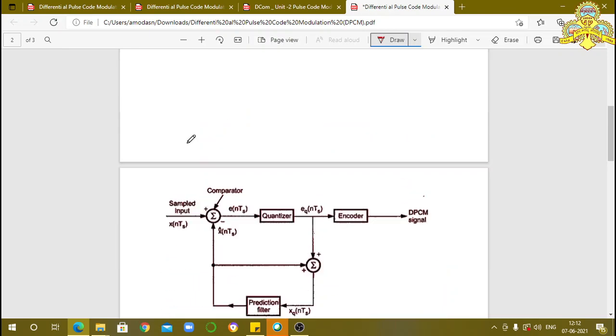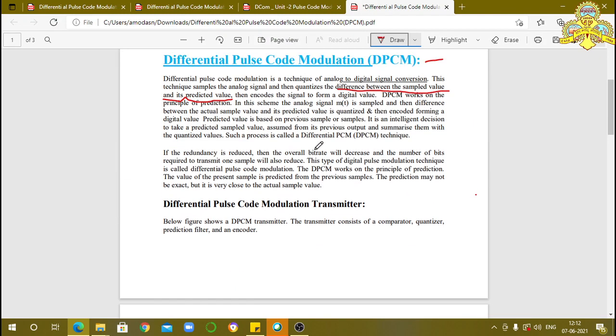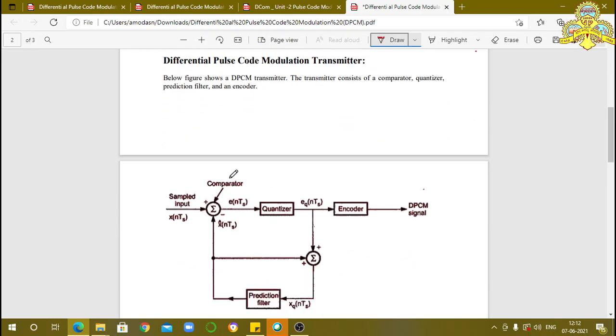In the above explanation we indicated that value as m(t), but here in the diagram we indicate it as x(nTs). Both are one and the same. The other is the predicted value, that is, the prediction filter output, indicated by x cap(nTs).